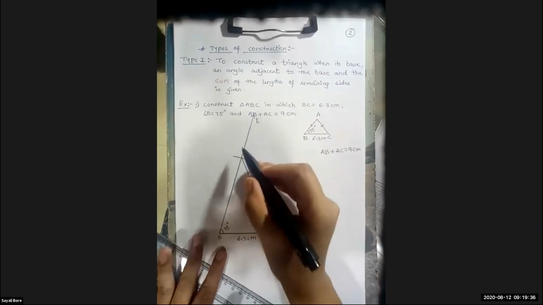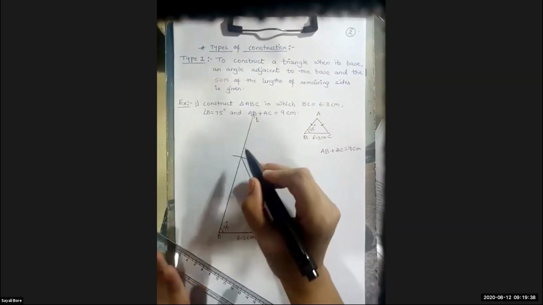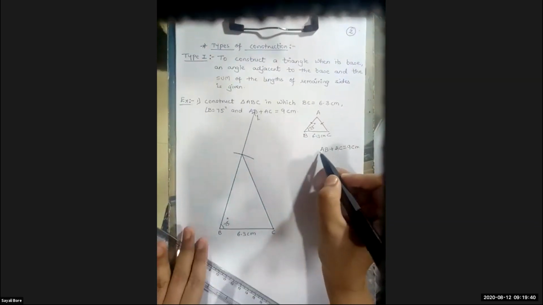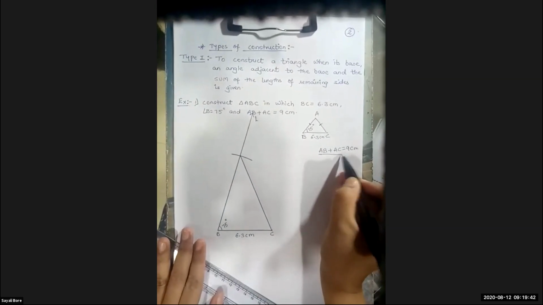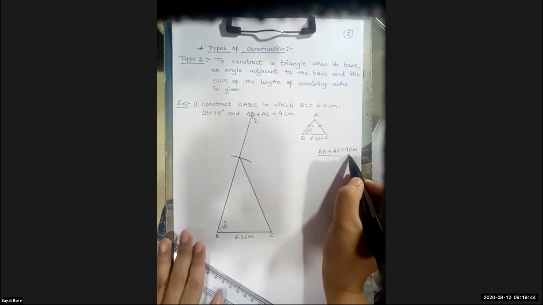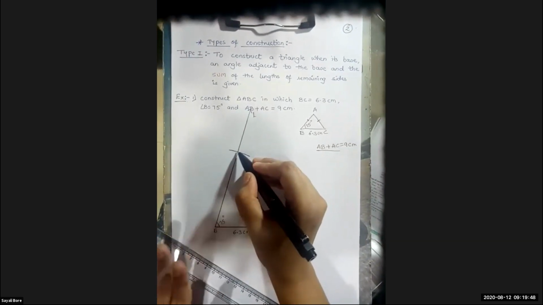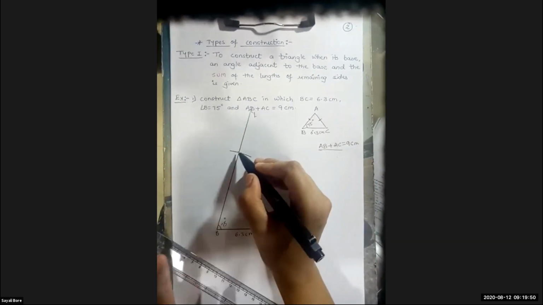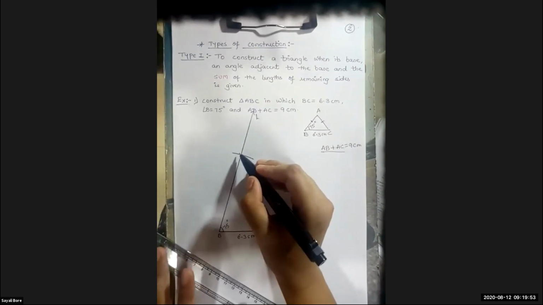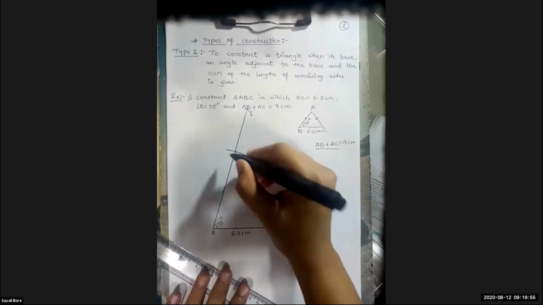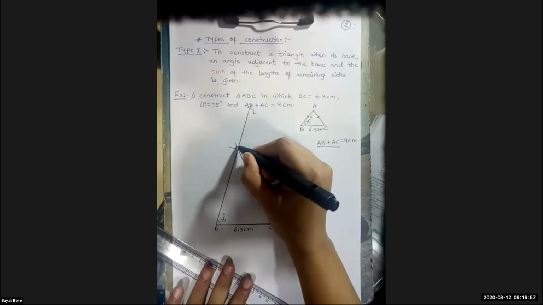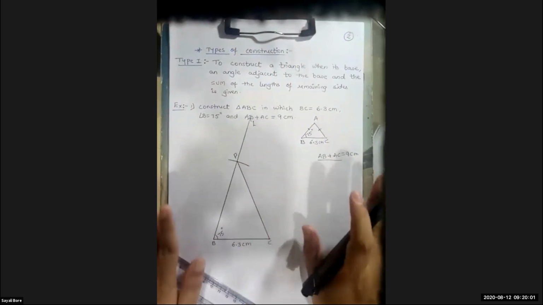That okay, teacher, we got a point here. No. We know that AB plus AC is equal to 9. So, this is not our point A. Still, we are searching where it is. So, for the time being, I will give the name for this point as P.